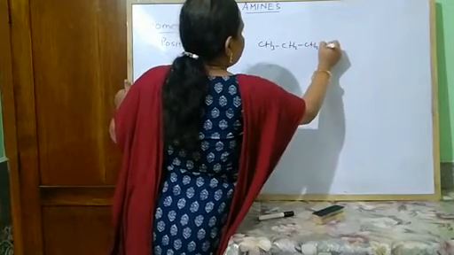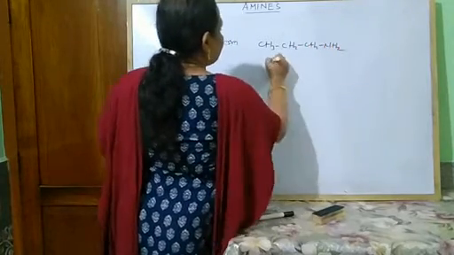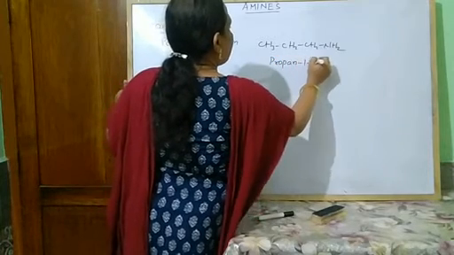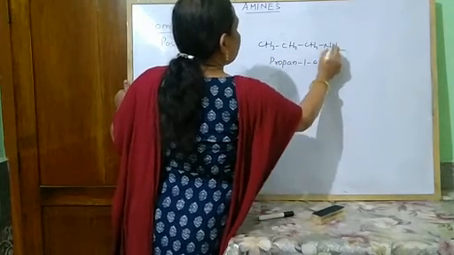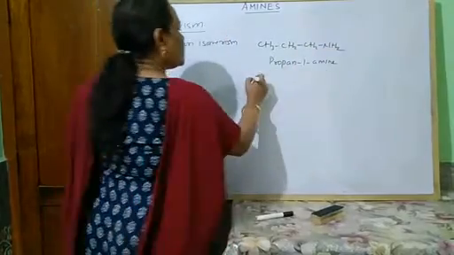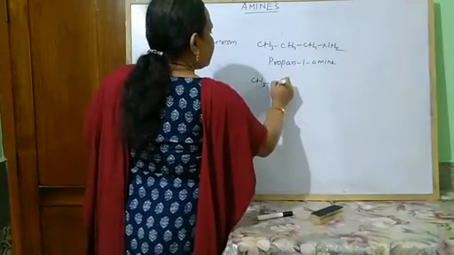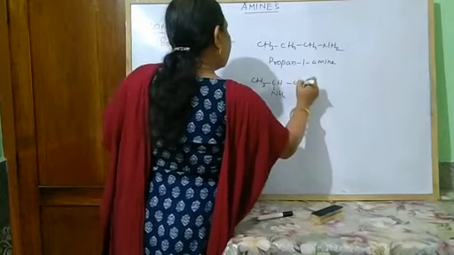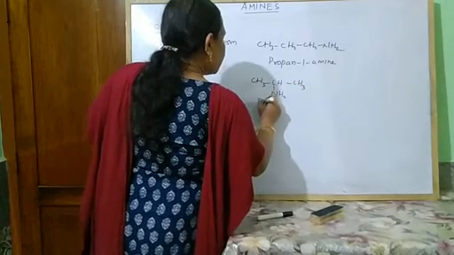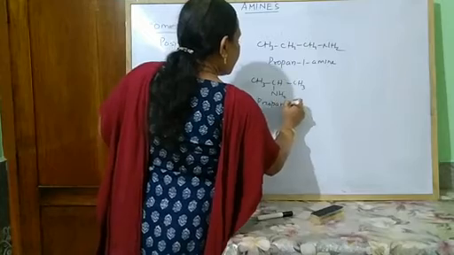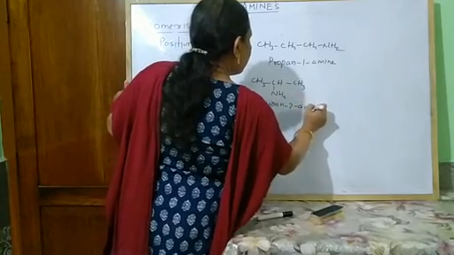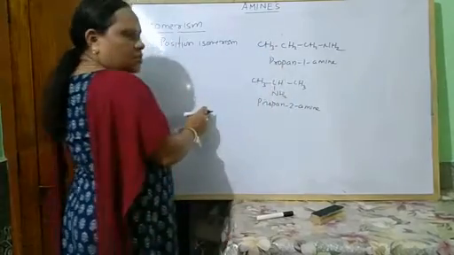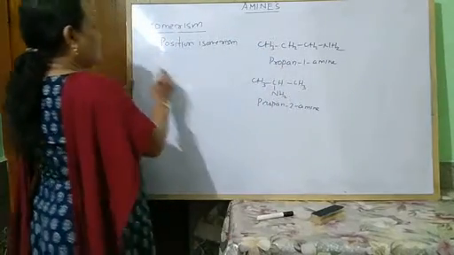CH3, CH2, CH2, NH2. What is this? This is propan-1-amine. Position of NH2 is 1 position. CH3, CH, NH2, CH3. What is this? This is propan-2-amine. Position of amine group is 2. So these two are position isomers of each other.